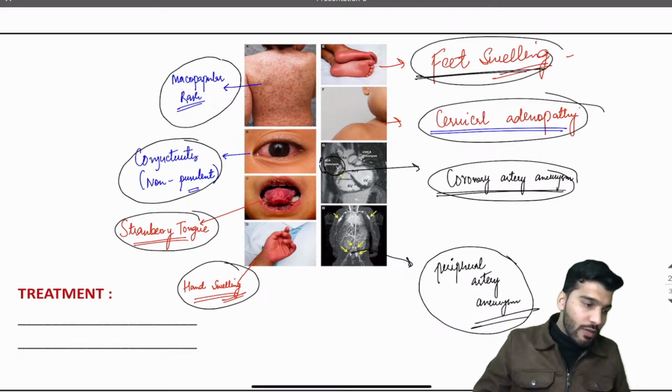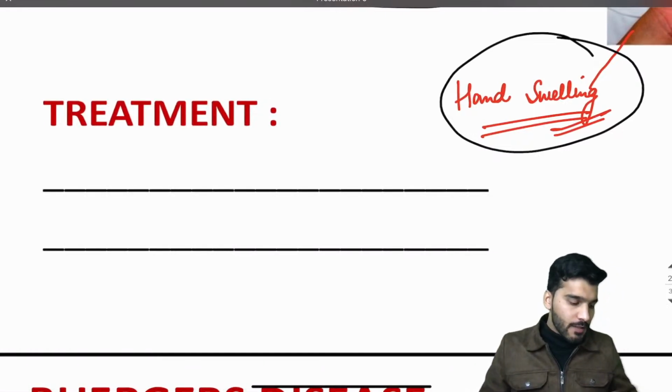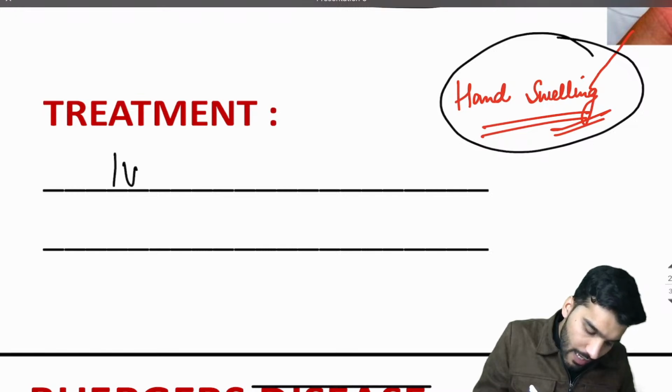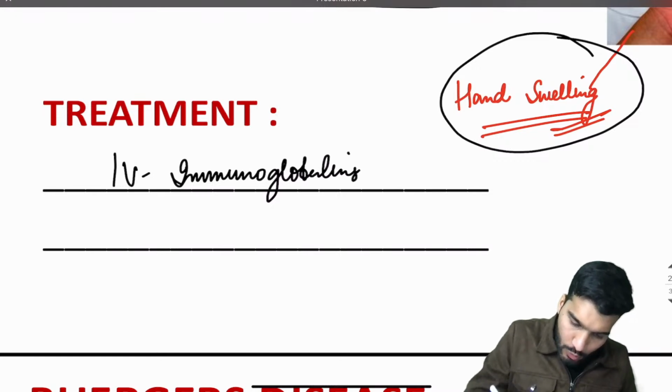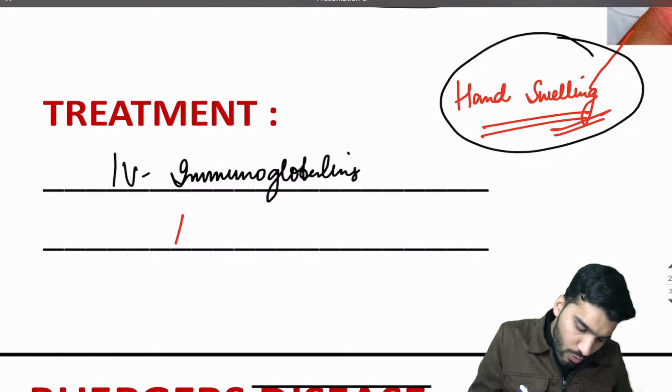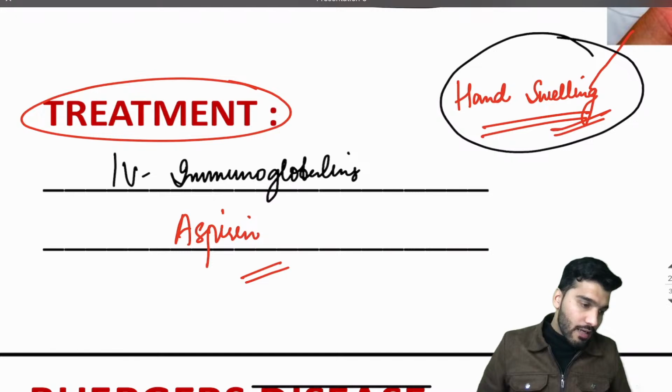Okay, and what will be the treatment, bacho? What will be the treatment given to this patient? You already know, sir. We will give IV immunoglobulins. Along with that, we give one more drug, aspirin. It's the only condition in children where we give aspirin. That's going to be Kawasaki disease.